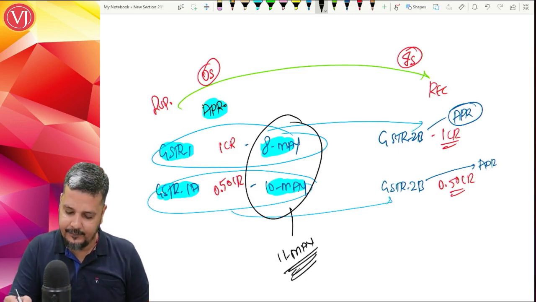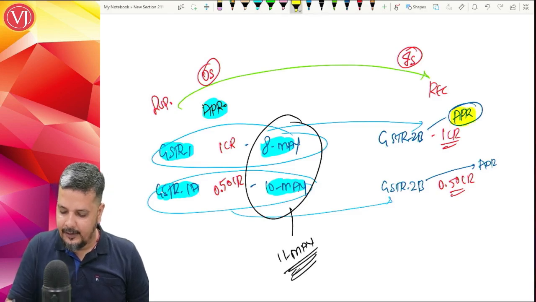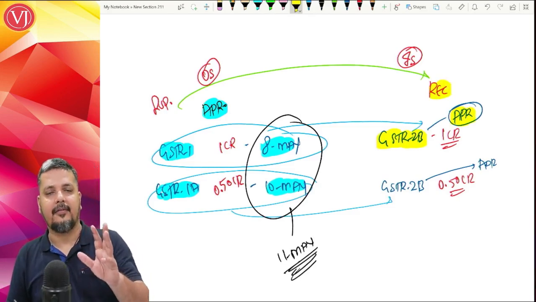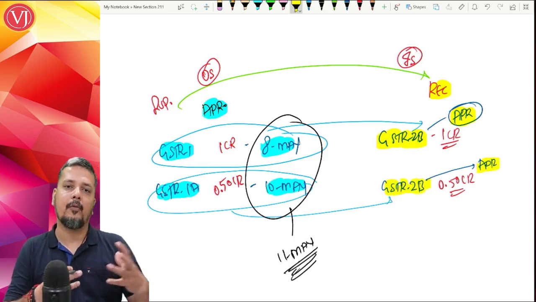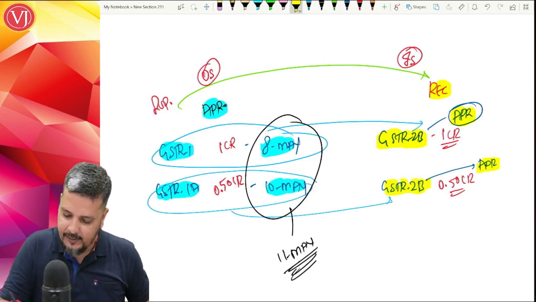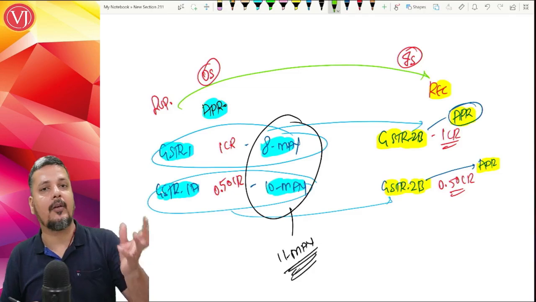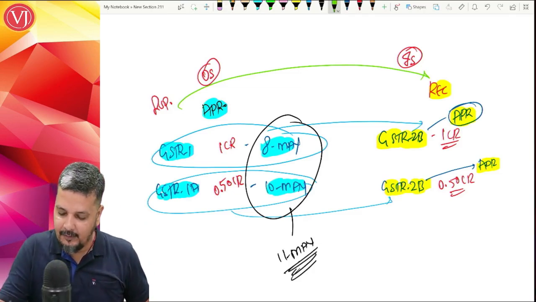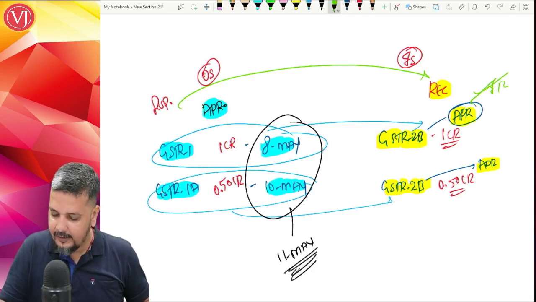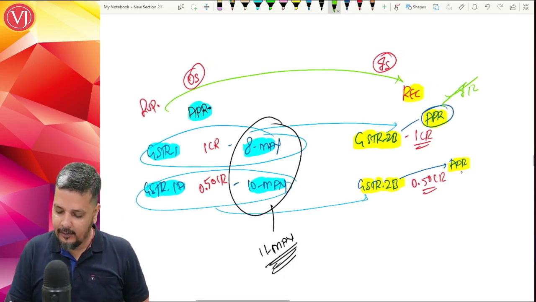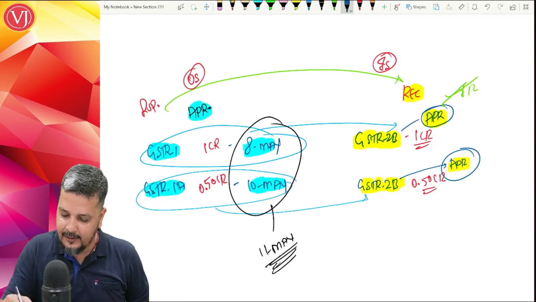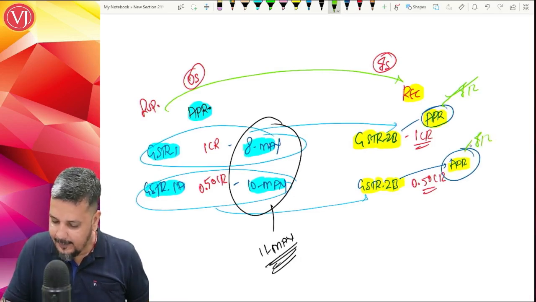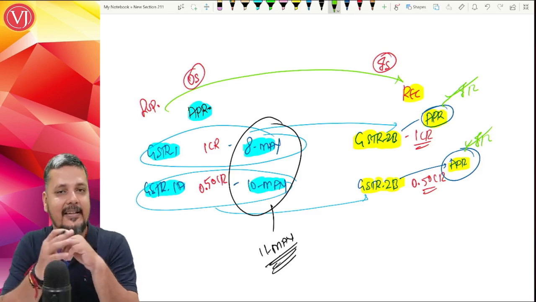This would appear in GSTR 2B of the recipient in the April return itself, which is going to be filed in May month. Correct? So not only recipient 1 who has purchased for 1 crore will be able to take the credit, because ITC is available only for the recipient when it is appearing. The recipient will be able to take the credit in April itself, not only recipient 1 but also recipient 2. He will also be able to take the credit in April return itself.